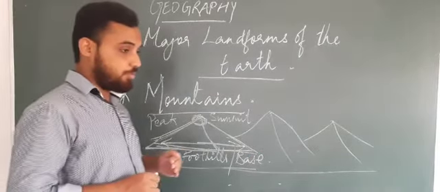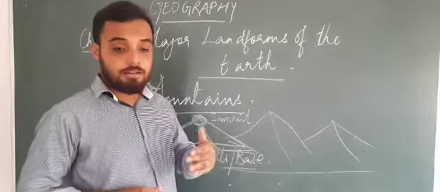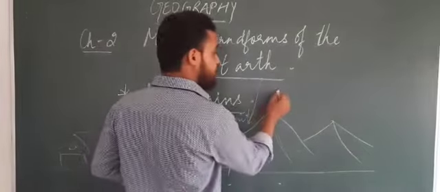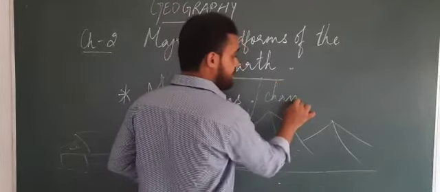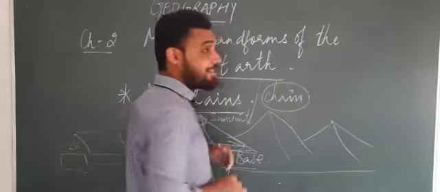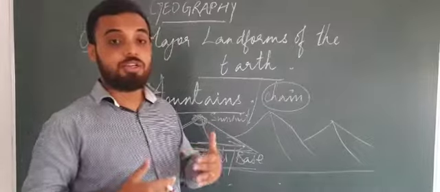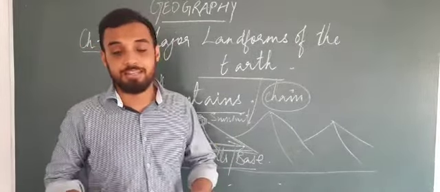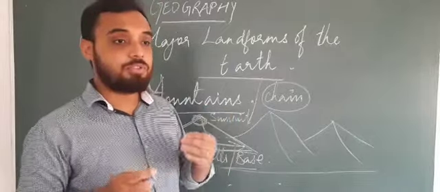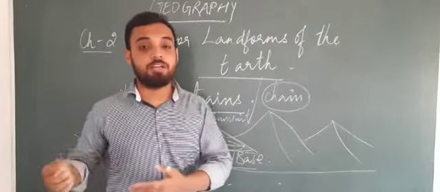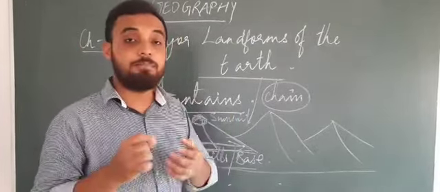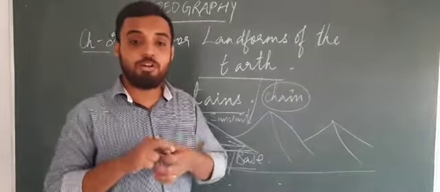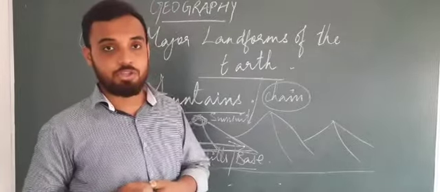Now what we need to know is that there are ranges of mountains, which are called a series of mountains or a chain of mountains. What is the actual meaning of a chain? A chain is something that is connected, either with a person, place or a thing. Suppose the chain in which we tie a dog, that is a metal chain. In that chain we see small metal rings attached to each other.